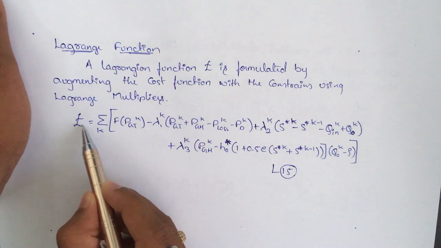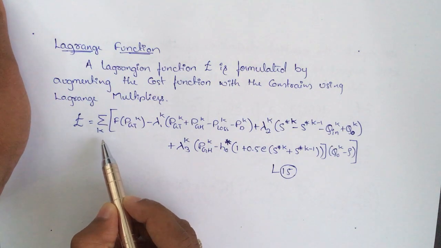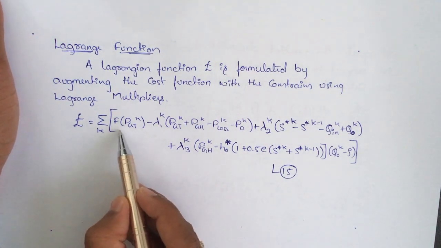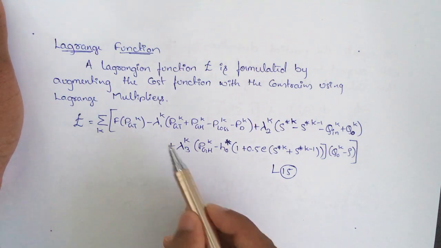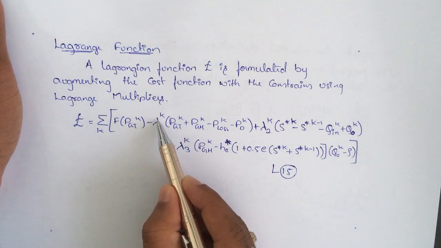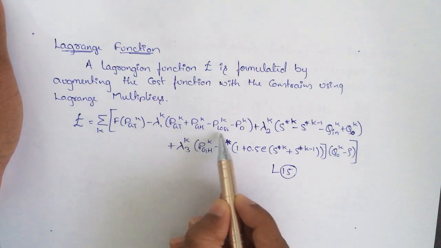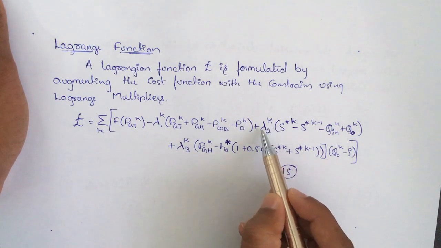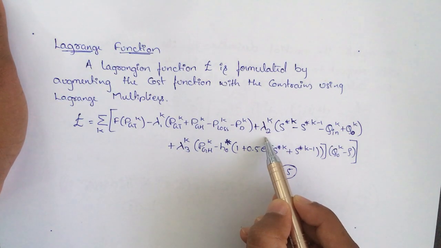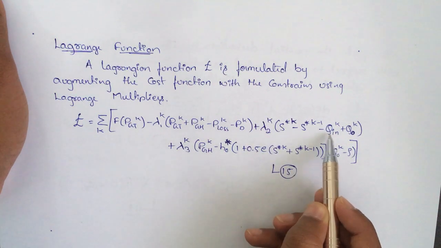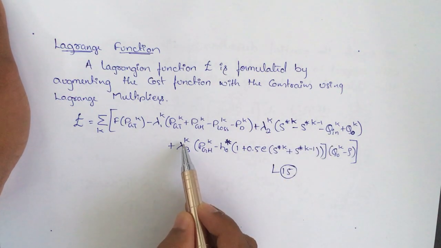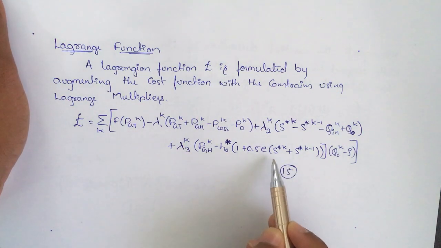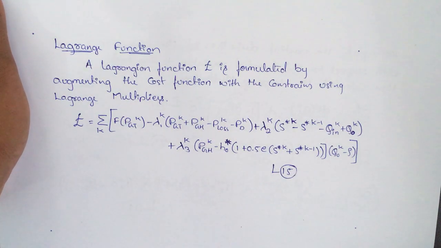That can be represented as L is equal to the summation of k for duration 1 to nth iteration, cost function f of pgtk, minus Lagrangian multiplier lambda 1k with respect to our first constraint, plus lambda 2k, the second multiplier with respect to our second constraint, plus lambda 3k, the third Lagrangian multiplier with respect to the generated power constraint, the third constraint.